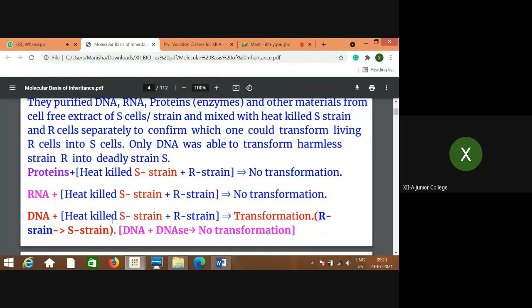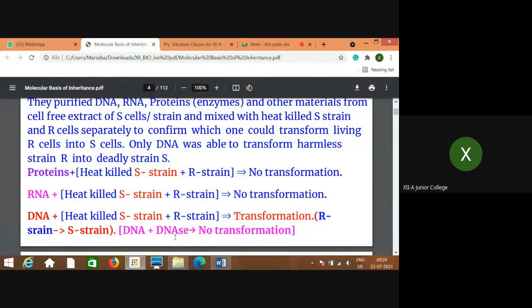So in the third step, when the DNA was added to the mixture, there was transformation. But in the additional step that Avery, MacLeod and McCarty performed in their experiment, to prove that DNA is the material responsible for this transformation, they added DNase to the purified DNA and then added this mixture.